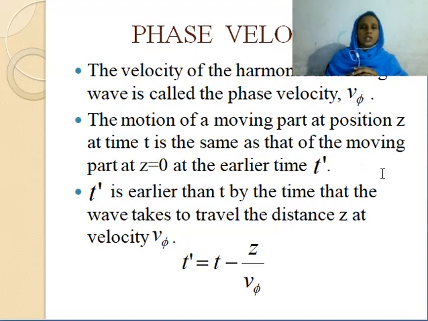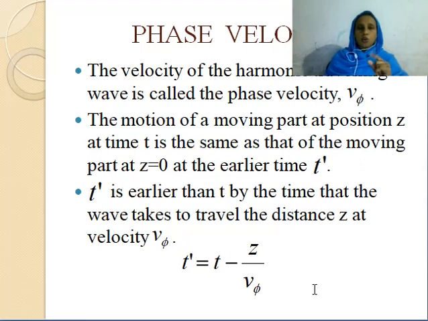Hope that you get the result like this. How can we find this out? Okay, that means we look at a particular position of the string, let it be z at time t. The same motion happens in the string at z equal to 0 at an earlier time t prime.